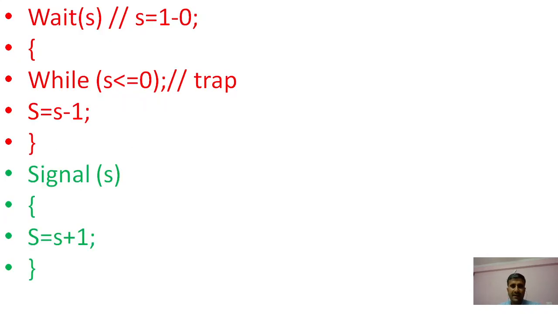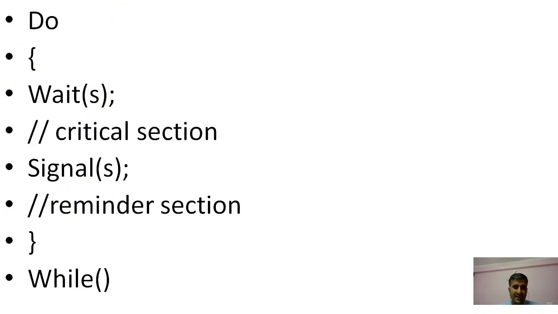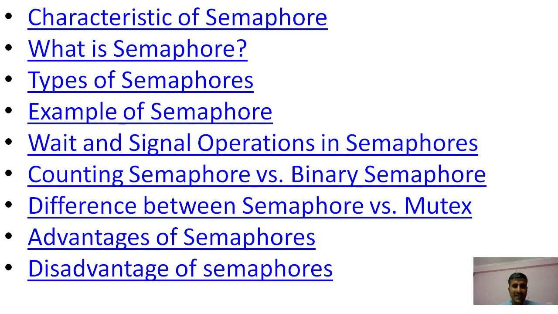Okay, and wait and signal: first of all we give the entry. If the condition is true, it proceeds, otherwise it decrements by 1, and signal is plus 1 for the same. There is a certain algorithm to use the semaphore to fulfill all three criteria, which we have already discussed. And we have certain points related to this.